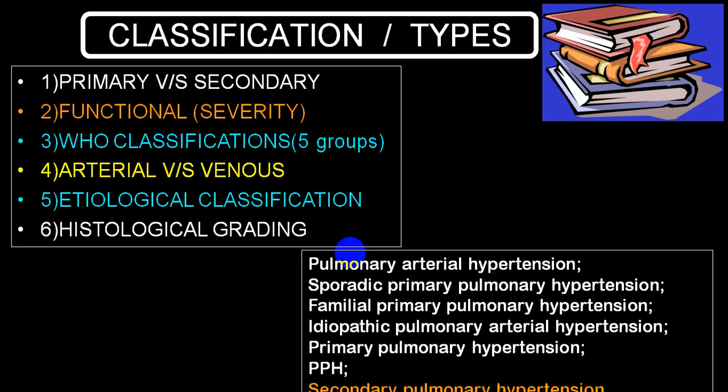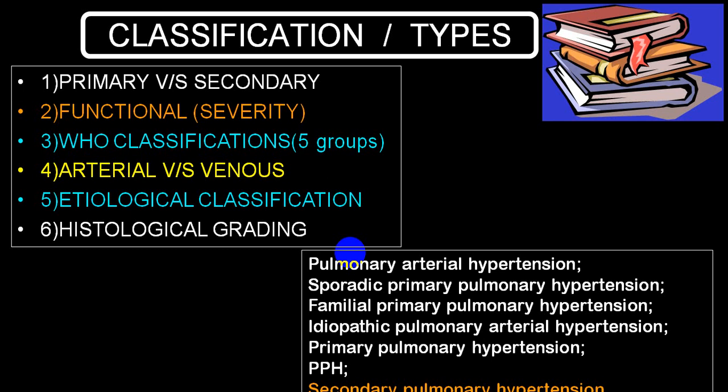Classification wise, you can classify into primary and secondary. Functional classification will be severity wise. There is a WHO classification where 5 groups are separated out. If it is on the arterial side, we call it arterial. If it is on the venous side, we call it venous. So the common terms commonly utilized are in these 4 groups. WHO classification is indirectly an etiological classification, which is divided into 5 groups. And when you do a lung biopsy, you can divide into a histopathological classification. So we'll be giving you a little idea regarding all.